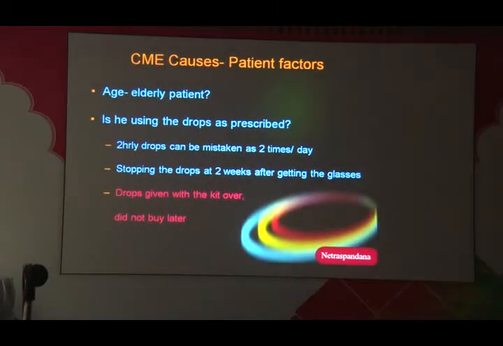So coming to the patient factors, sometimes when you are operating on elderly patients, they have a higher risk of developing a CME. Second thing is, look at whether he is using the drops as prescribed. Sometimes you would have written 2 hourly, but the patient may be putting it only 2 times a day. Sometimes we give the kit along with the medications. Once the drops are finished, the patient stops using the drops. So they say that the drops with the kit are over, so I stopped it, I didn't buy anything later.